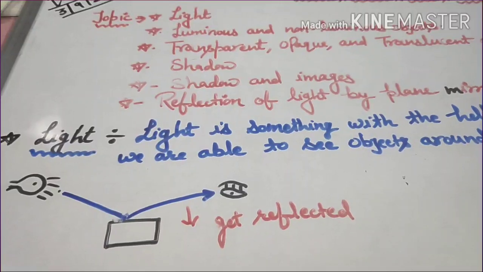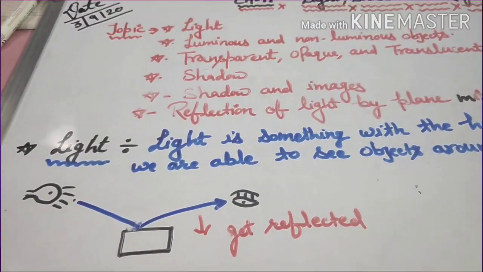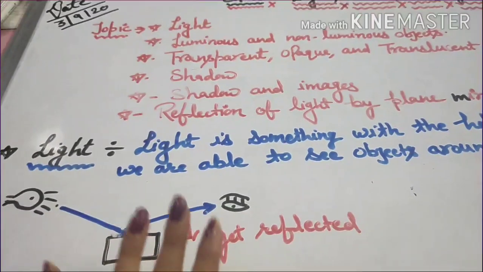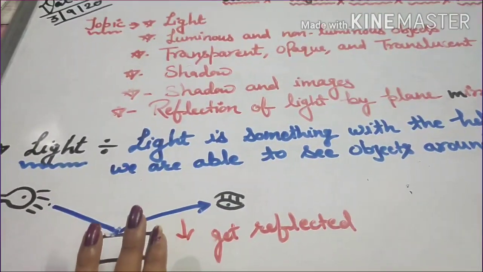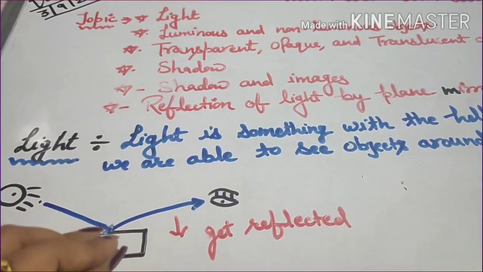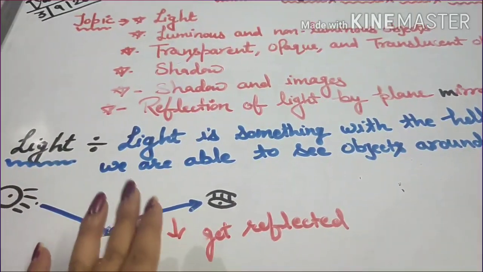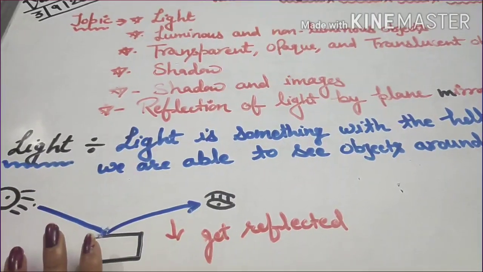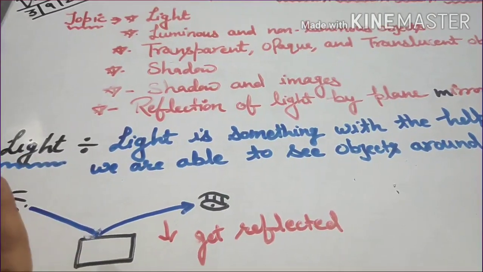Tube lights and bulbs are objects which give out light, and these are man-made objects, right? Only the sun is the ultimate source of light and energy, and during the day sunlight allows us to see the various objects in our surroundings.